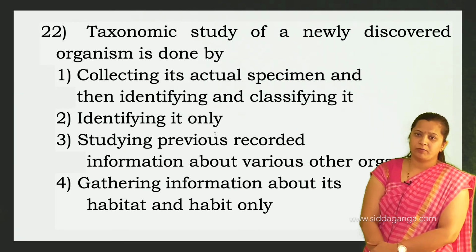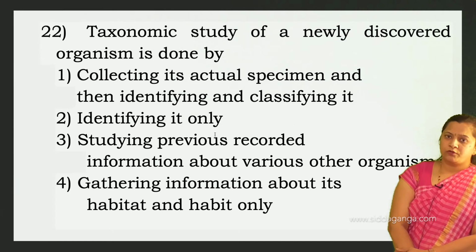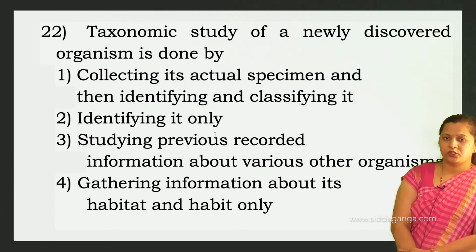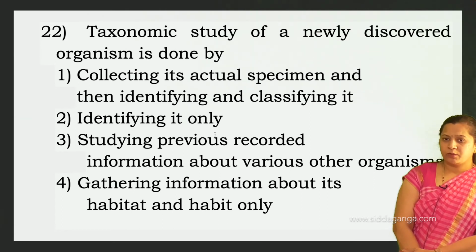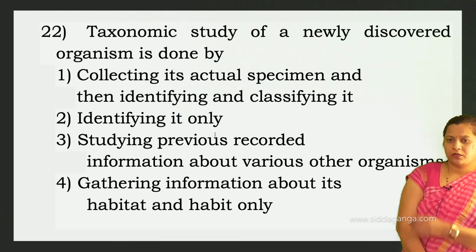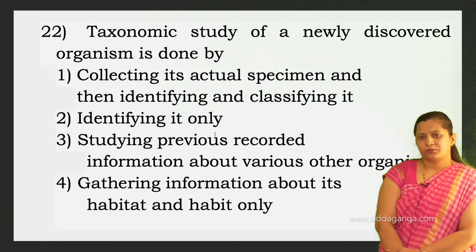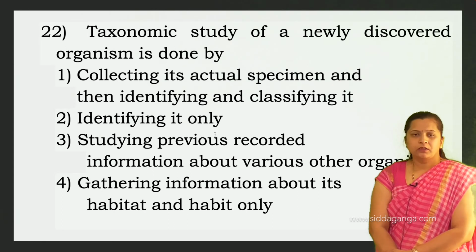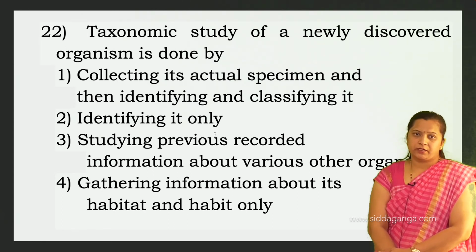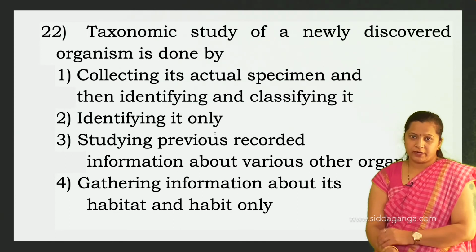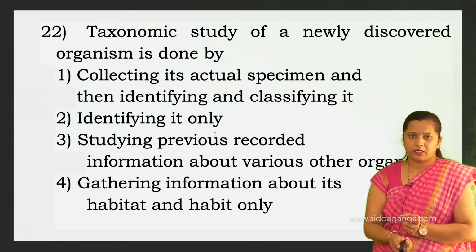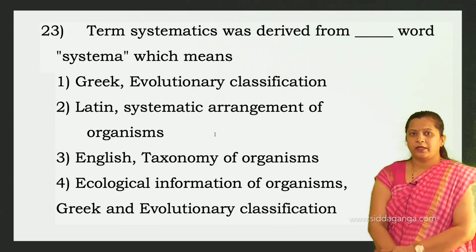Studying previously recorded information about various other organisms. First is collecting its actual specimen. So the third option is also wrong. Gathering information about its habitat and habit only. Habit is nature, habitat is the place where that particular plant or animal species lives. So the first option is correct here. A taxonomic study of a newly discovered organism is done by collecting its actual specimen and then identifying and classifying it. So that is the right option. First one is correct. Then next question.